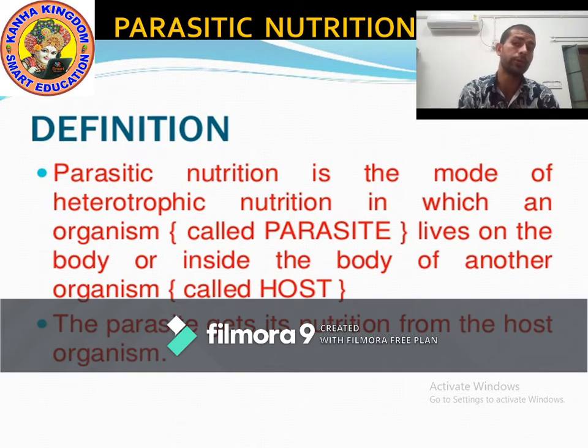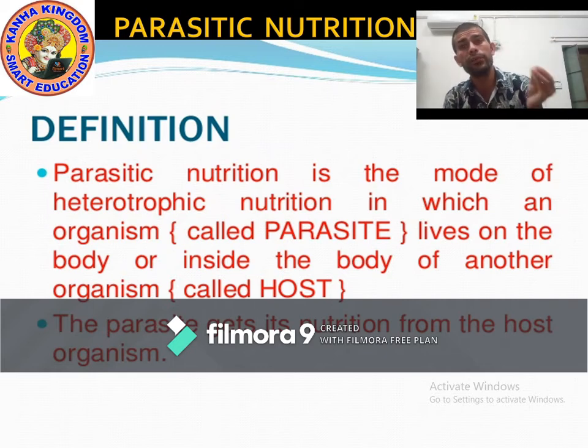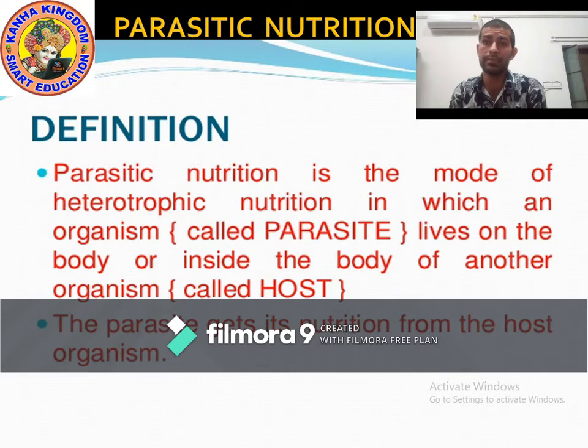They live either inside or outside, and that body is known as host, and such kind of organism is known as parasite. Parasite lives on the body of another organism, and that other organism is known as host.